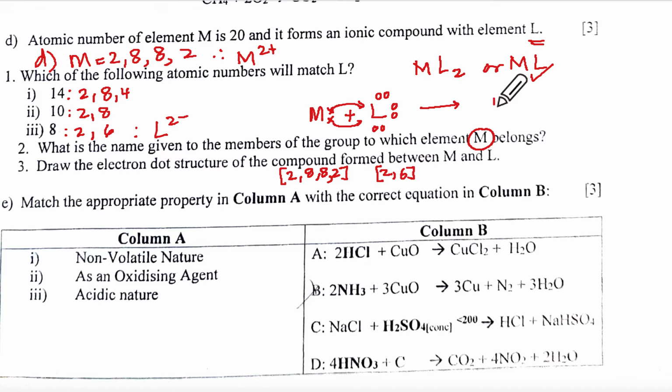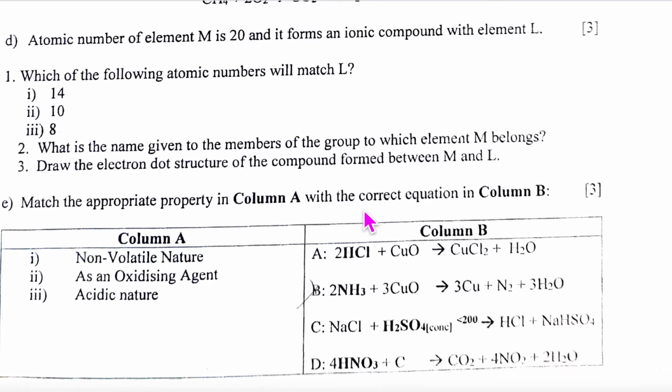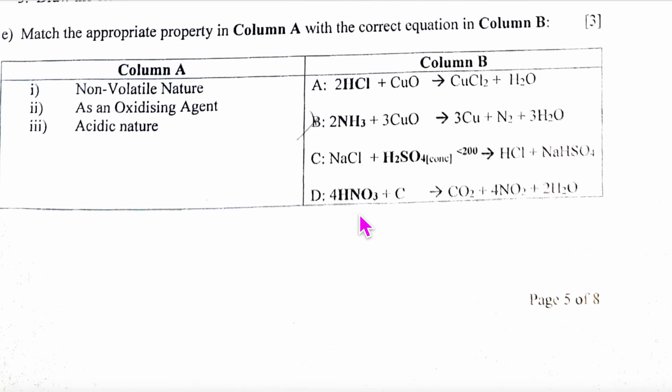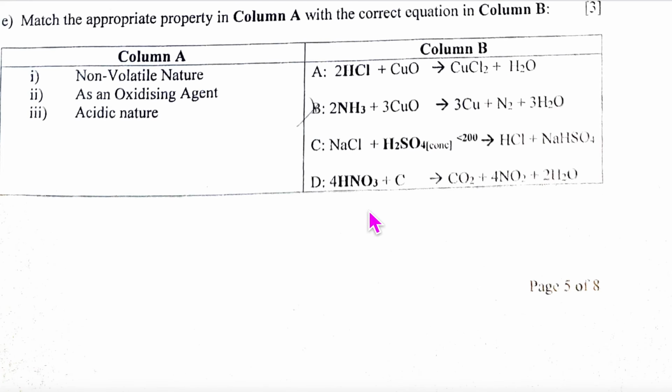That will give us M as 2 plus and below that you will write 2, 8, 8. Correct? Plus it will be L 2 minus and that will be 2, 8, and that will give us ML. Understood how this is to be done? Is it coming back to you? Yes? Good, bad or ugly? Tell me. Okay. Good. Now this is the E part of that question.